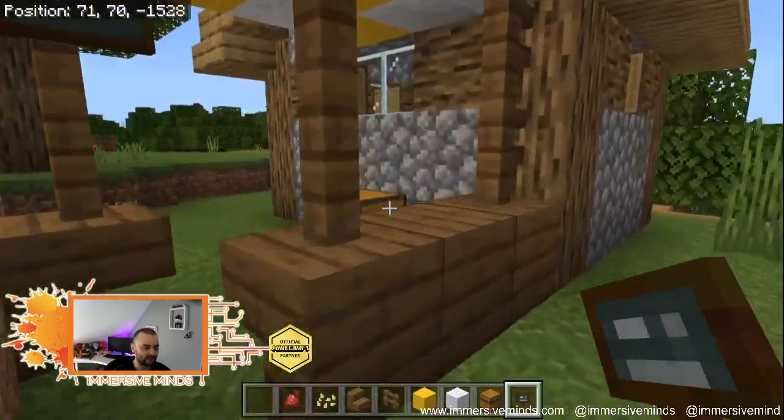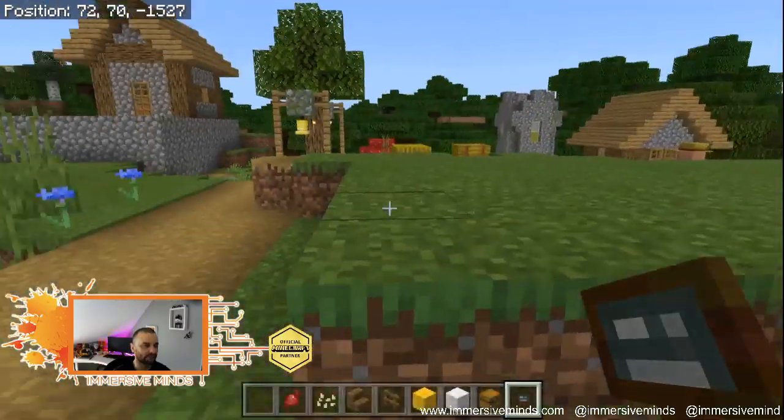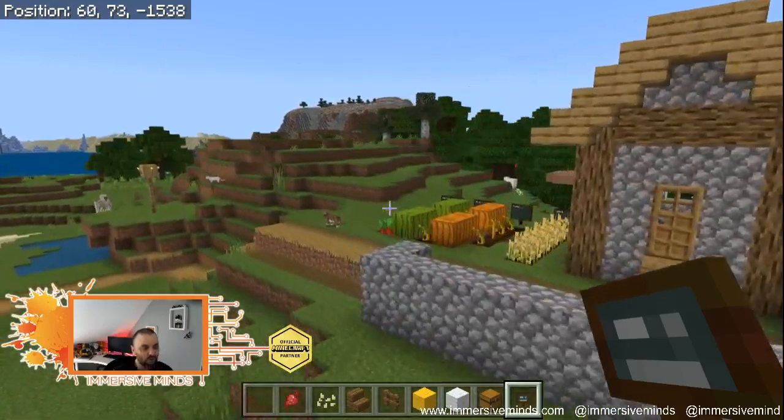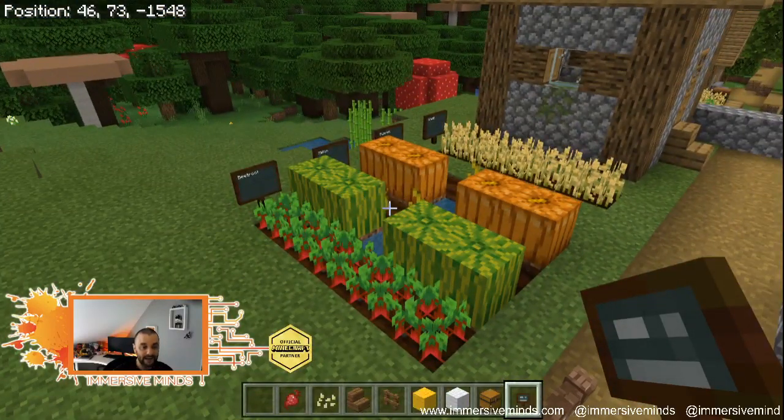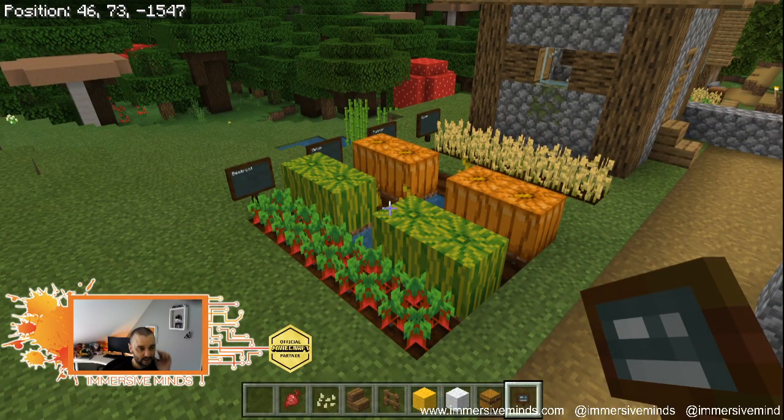And I put the seeds in there, didn't I? Yeah. So the kids can do that. Yeah. And so the farming aspect is fantastic. But here's the thing. Think about this for a second. What if we were to do something where we start with a population of the village?